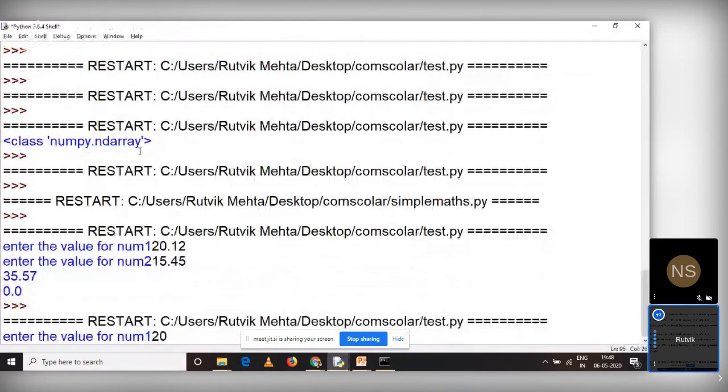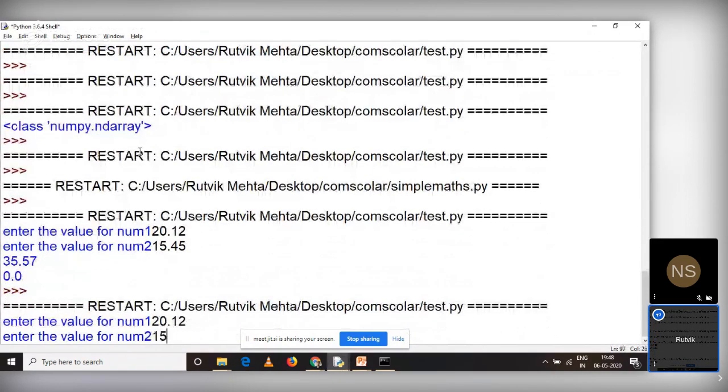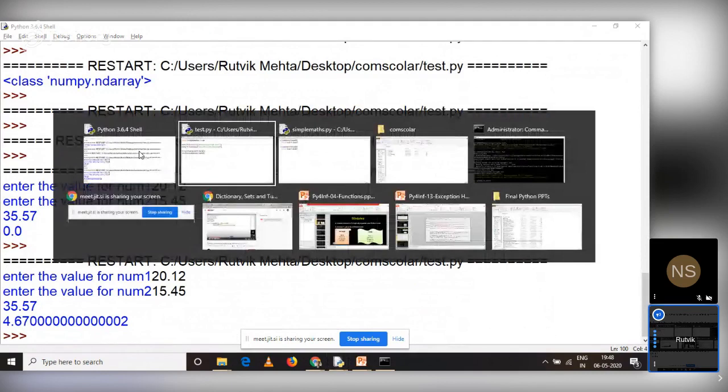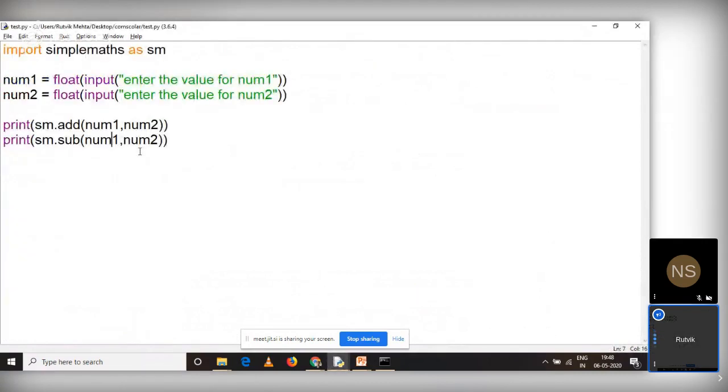So again 20.12 and 15.45. Right, now if you can see, it is giving me addition as well as subtraction, right? And this is how you can create your own module for any task, right? If you think that this function is not available in Python, you can create your own module and own function, and you can distribute this module to the Python community, right? So how does this module concept work?